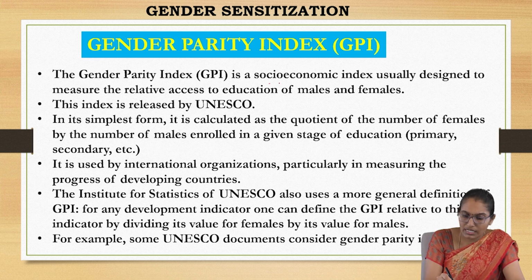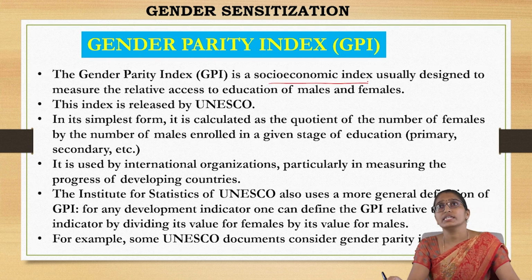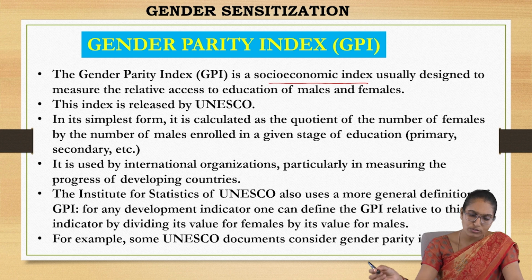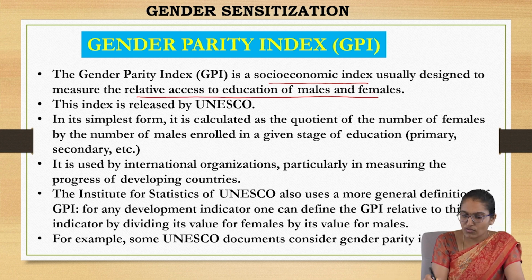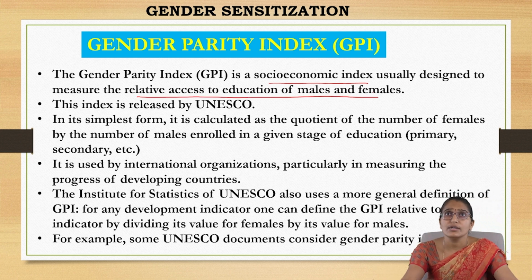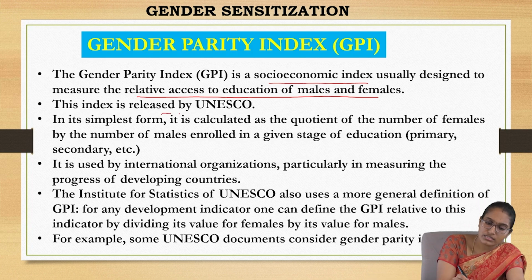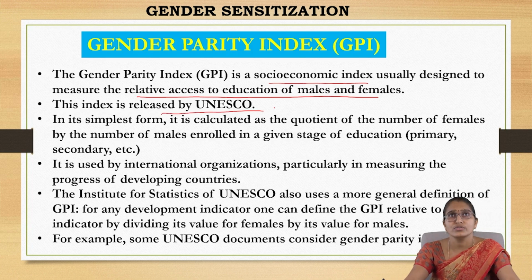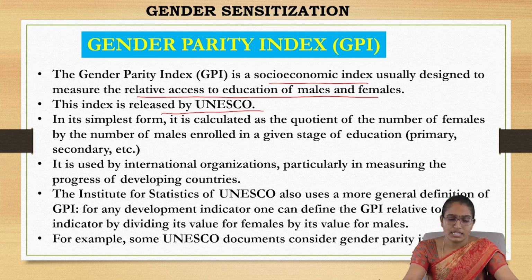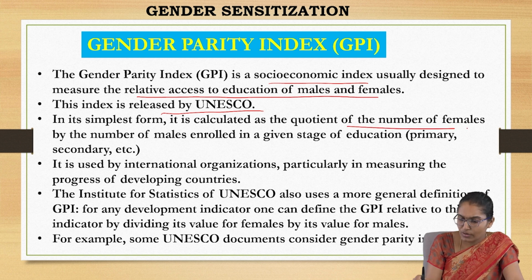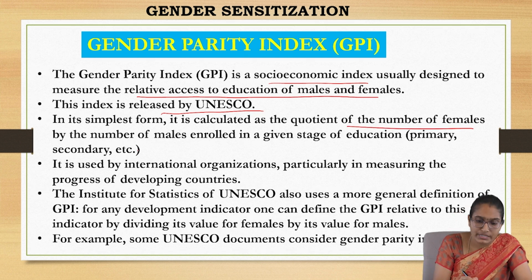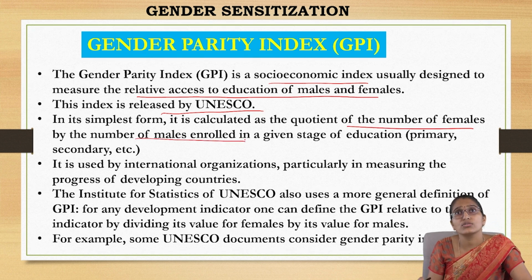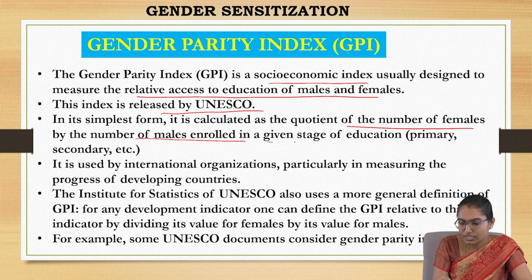So this is another socio-economic index which is designed to measure the relative access to education of males and females. So this is given by what? This is released by UNESCO. In the simplest form, GPI is calculated as the quotient of the number of females by the number of males that are enrolled at a stage of education.